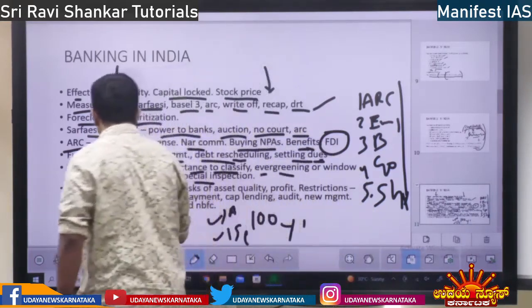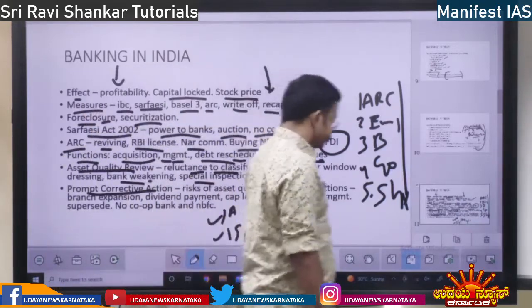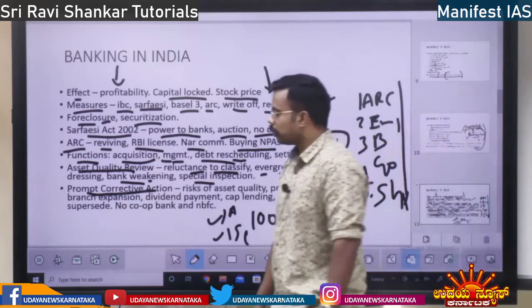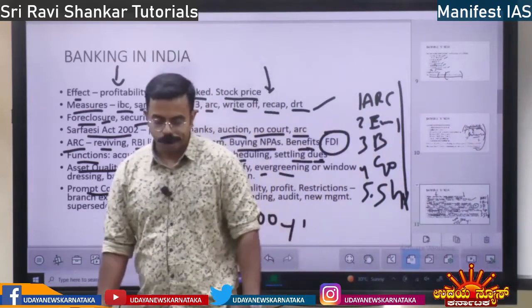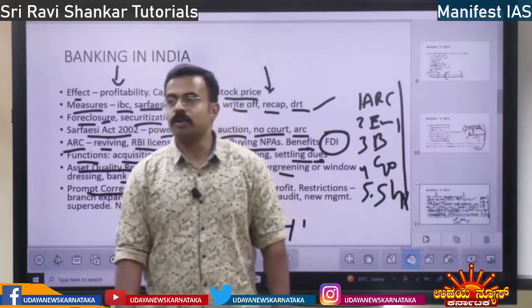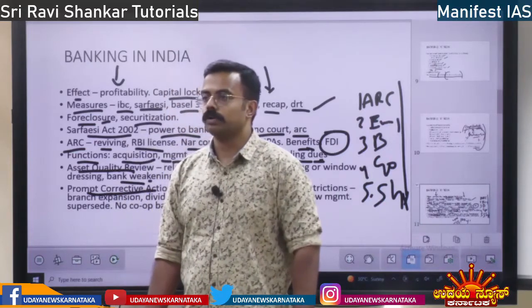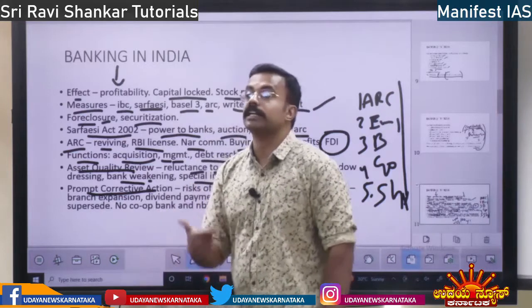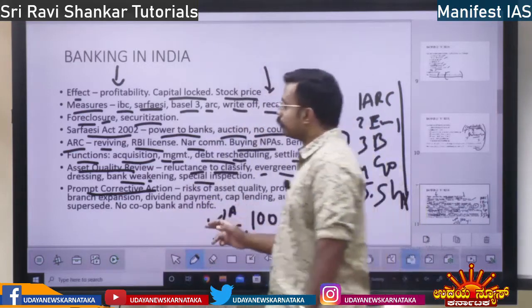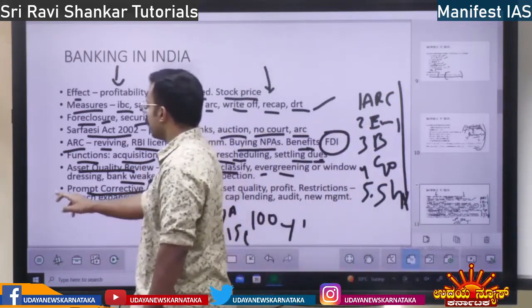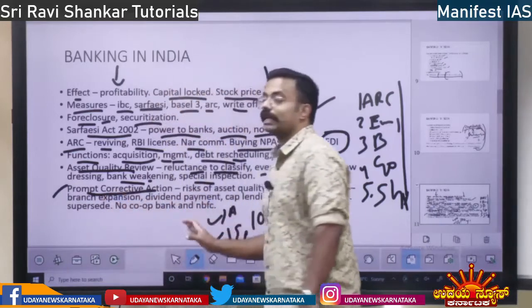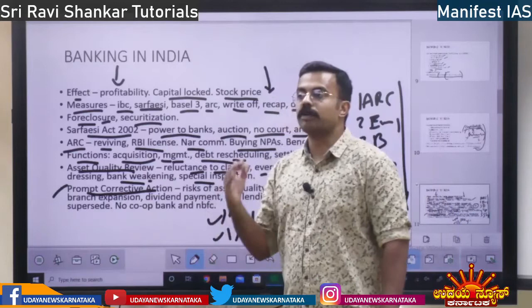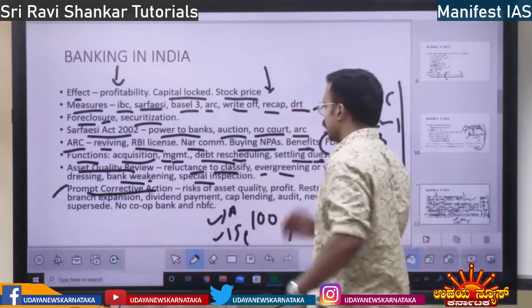Next, prompt corrective action. What is prompt corrective action? See, there is bad loan. Company is not paying the loan. In order to correct that mistake, banks have to, apart from asset quality review, undertake prompt corrective action. They have to correct that mistake. That is called prompt corrective action, PCA, right?